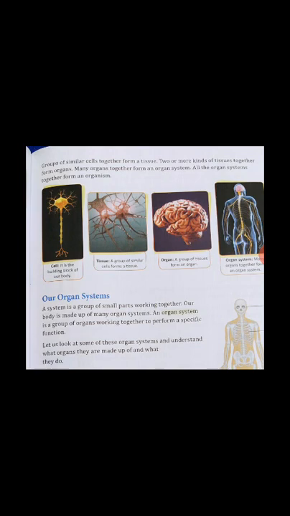Listen carefully. A system is a group of small parts working together. Our body is made up of many organ systems. An organ system is a group of organs working together to perform a specific function.